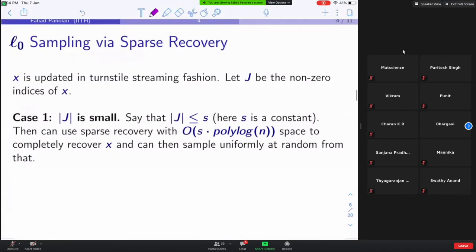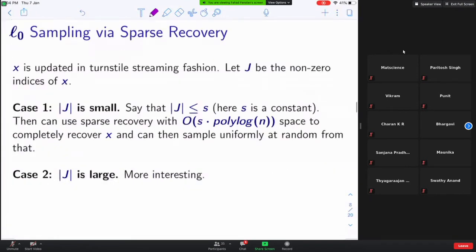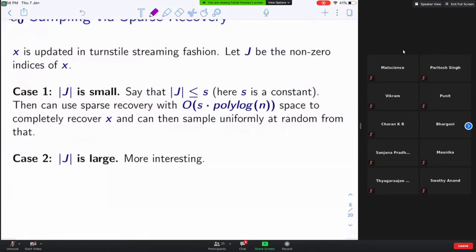And the interesting case is S larger than polylog n. If S is log n, you can do things very easily. The interesting case is when J is large. Now here we are going to do a trick, and that trick is quite common in CS. A common trick in computer science. That's what we are going to do, when J is large.